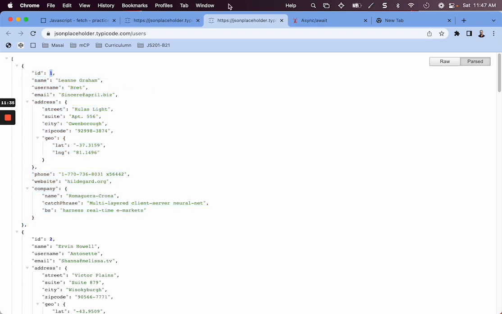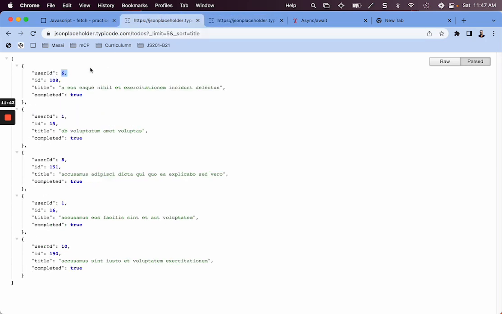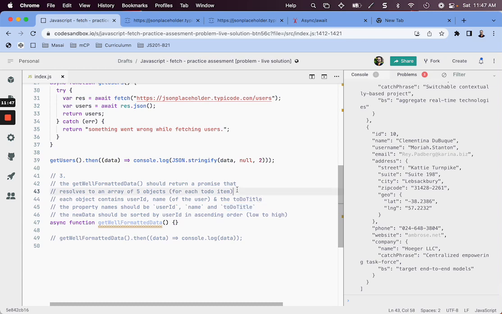This is the user ID. If we fetch users, then we get the ID of the user and its corresponding name. Here I have user ID, but I don't have the name. And in this problem statement, the new array that we want to return must contain the username.